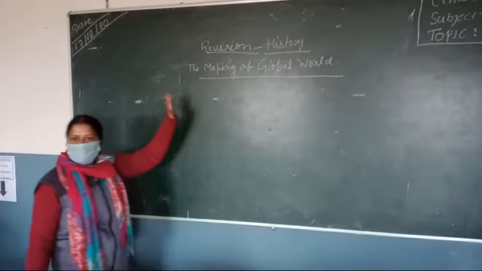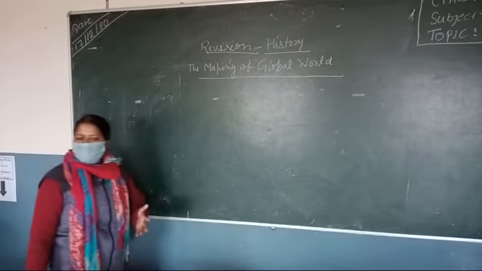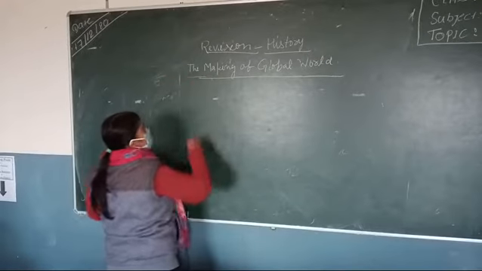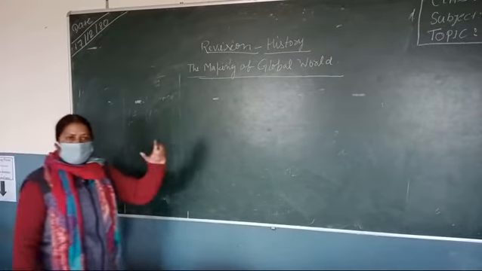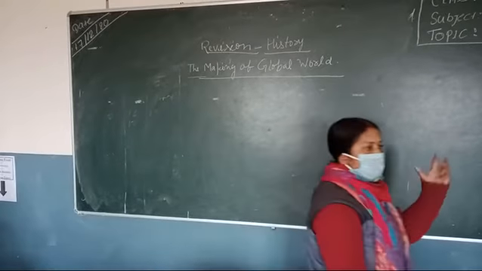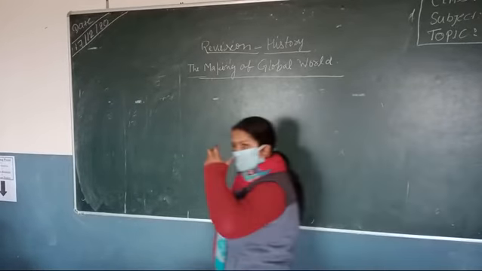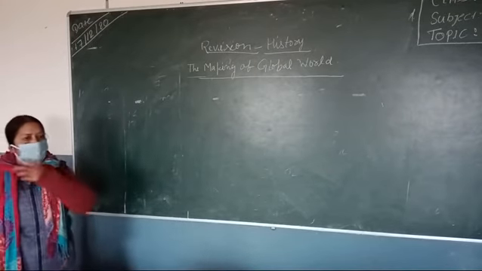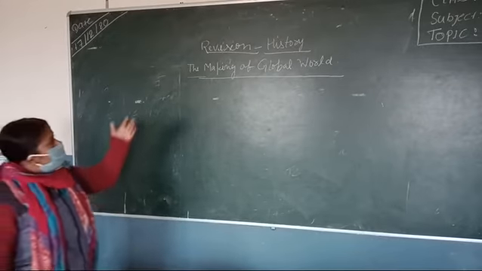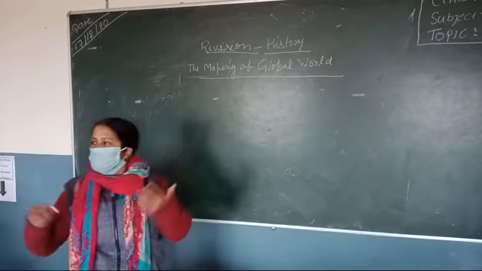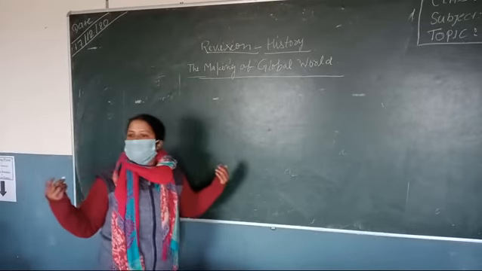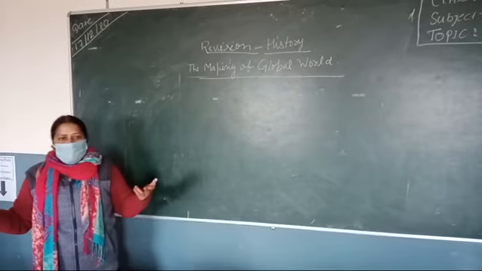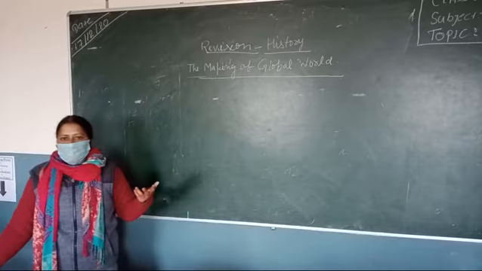So students, first thing I want to ask you: there are 3 chapters in history for class 10 this year, and we are taking them for revision purpose. First we are taking the Making of Global World. When the title of the chapter hits our mind, what things come to your mind? It is very necessary because this is revision. You have studied the entire chapter. So what are you supposed to study in this chapter? Can you give me a point-wise explanation, step by step?